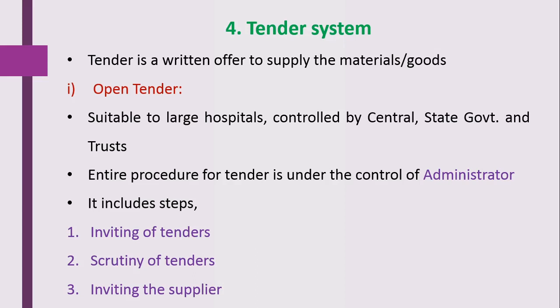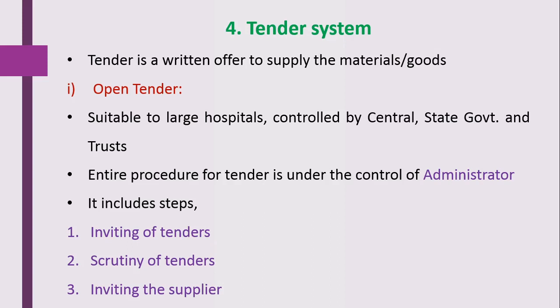While publishing that advertisement, the hospital must take care that all the specifications regarding the quality, quantity, etc. are mentioned in it.